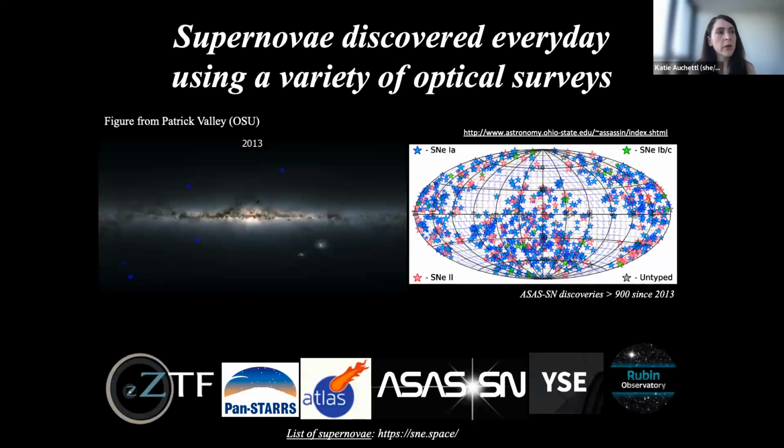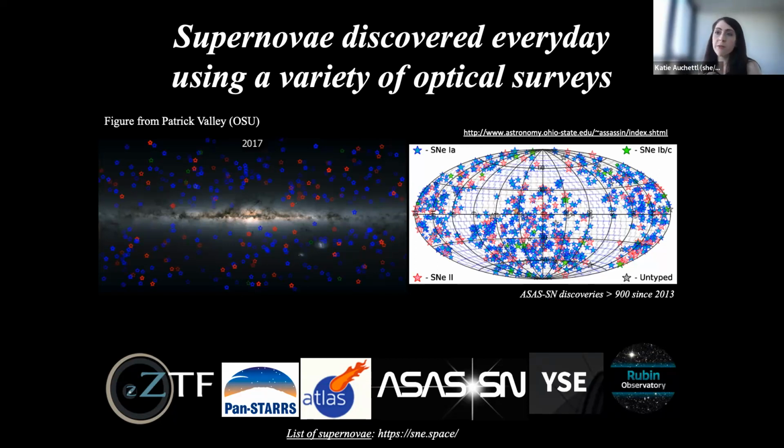But of course, before getting into understanding what has been done, let's take a step back and start at the beginning. In the last few years, we've had a complete coming of age in our abilities to detect and follow up a wide variety of transients, including those associated with the explosive death of stars, or supernova explosions.